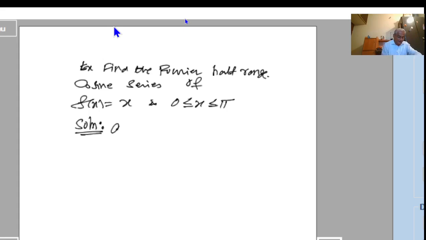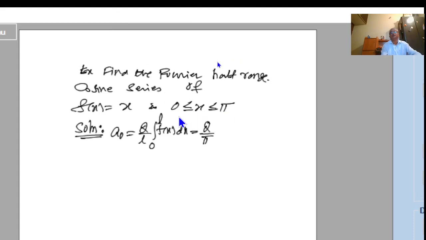So here a0 is equal to 2 by L, integral 0 to L f of x dx. This is equal to 2 by, what is L here in this case? It is pi. The function is defined here. 2 by pi, integral 0 to pi, f of x is x, into dx.